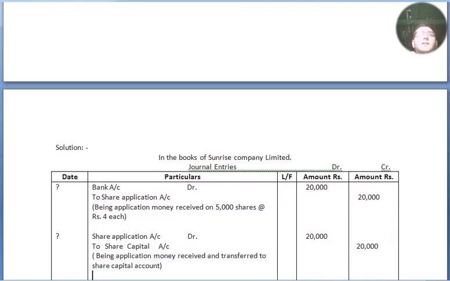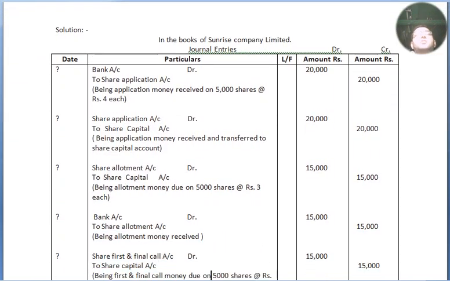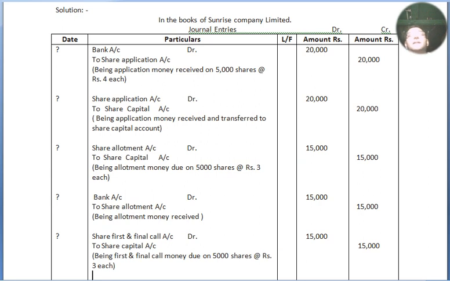Again I have made the journal entry format. Solution in the books of Sunrise Company Limited. Journal entries: date, particulars, ledger folio, amount debit side, amount credit side. Alright, now bank account debited to share application account, 5,000 shares at the rate of ₹4 each, 20,000 and 20,000 both side. Then share application account debited to share capital account. We have to transfer this, being application money transferred to share capital account, 20,000 and 20,000.